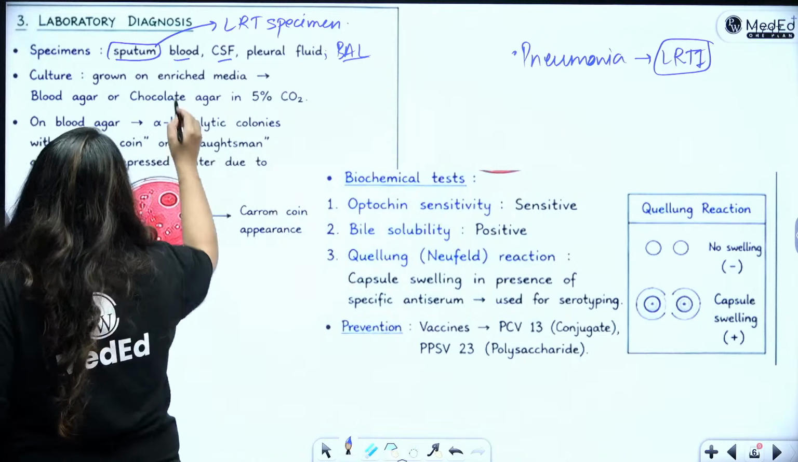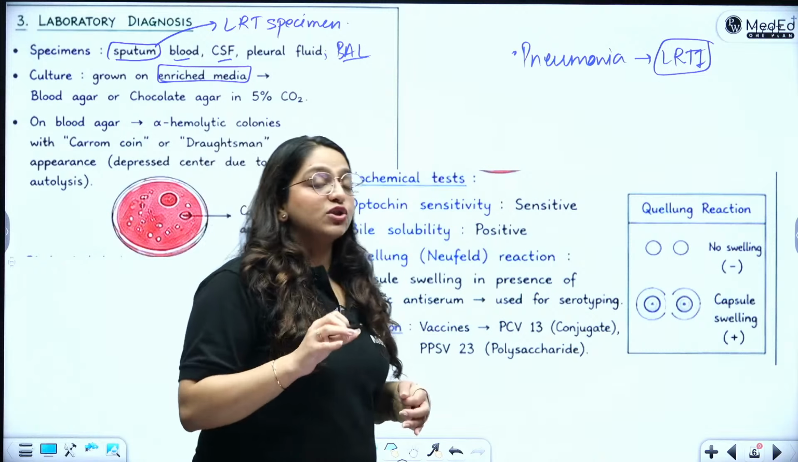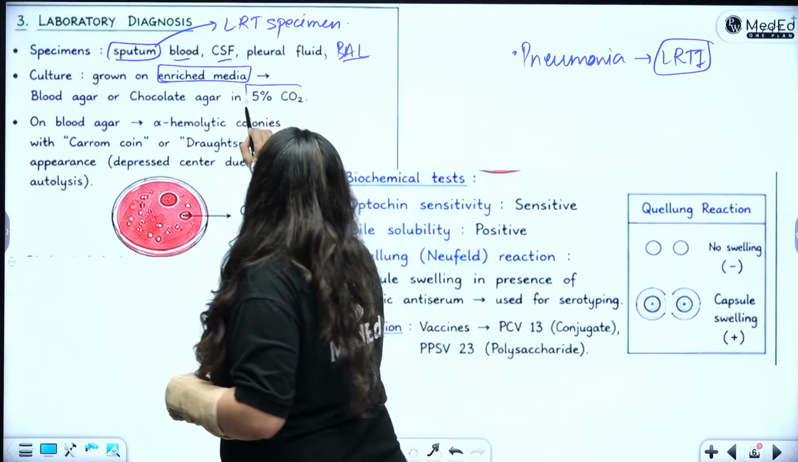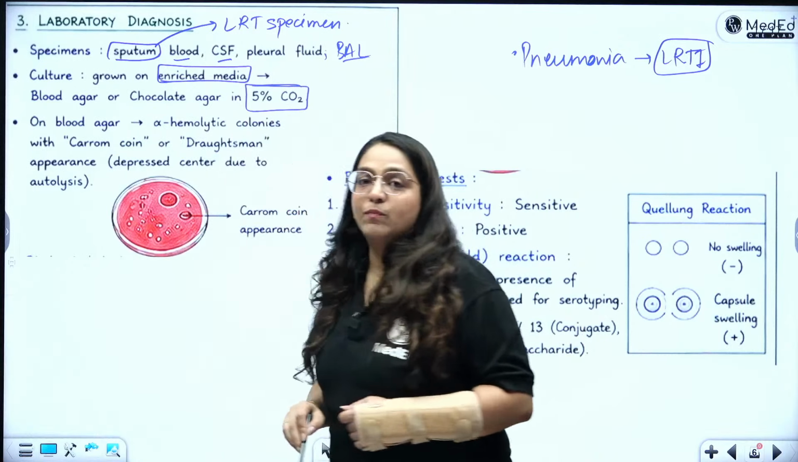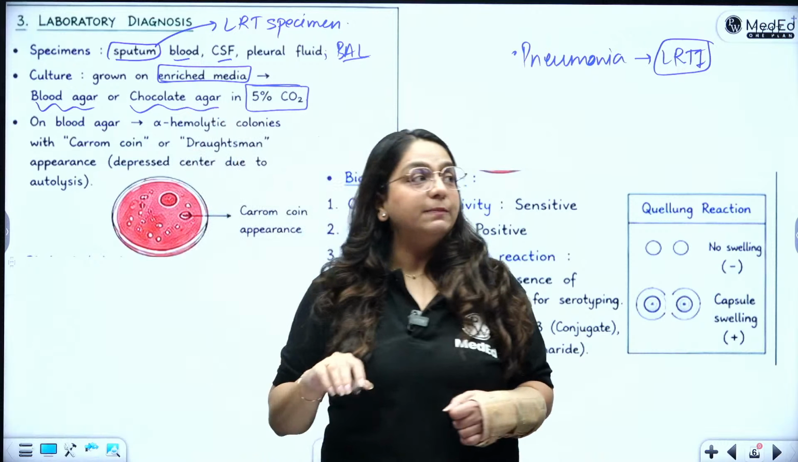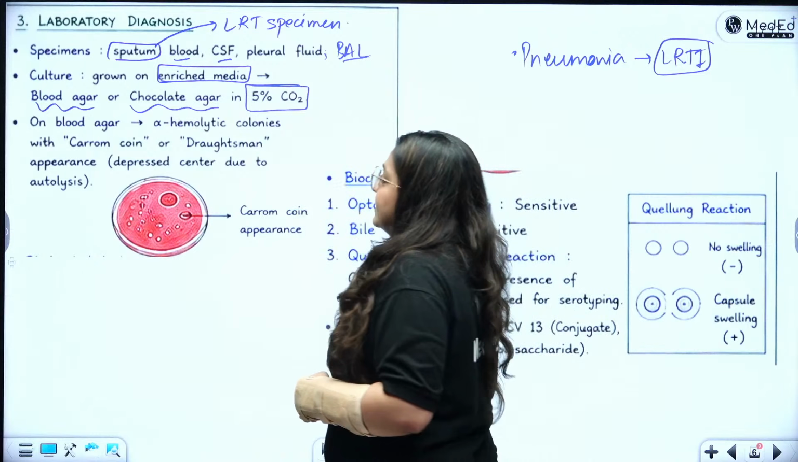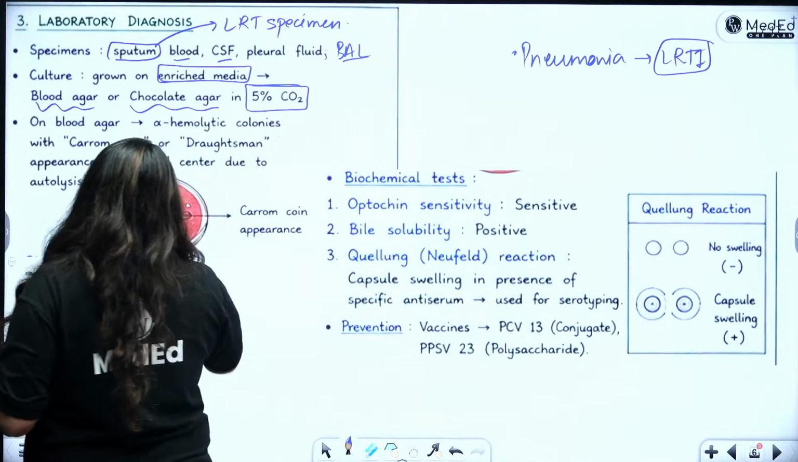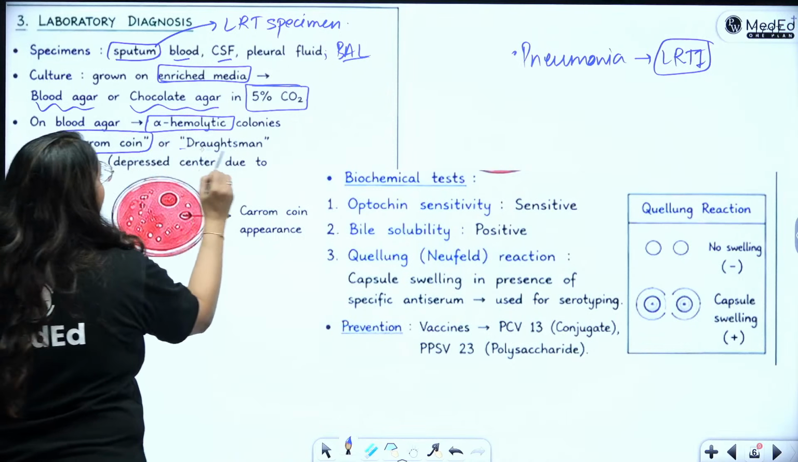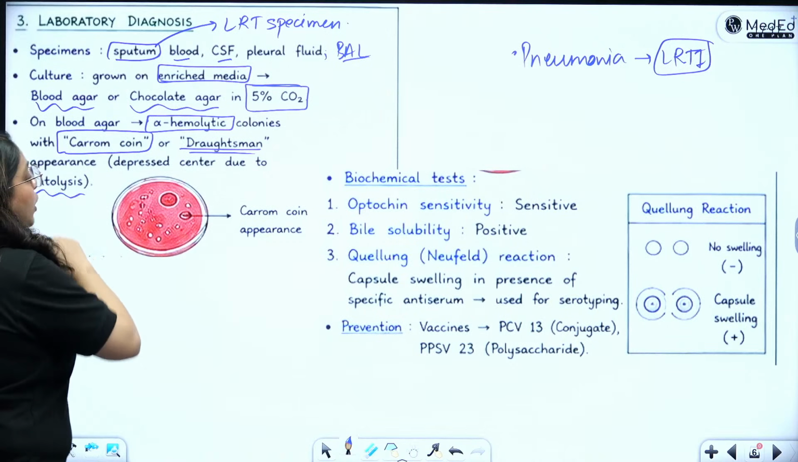Culture can be done on enriched media. Yes, it's a fastidious organism. It needs enriched media. So either blood agar or chocolate agar is required, and it loves 5% CO2. This is what is important. So you will use either blood agar or chocolate agar, in a 5% CO2 environment at 37 degrees Celsius. And next day I will see that it shows alpha hemolytic carom coin or draftsman colonies, where there is a depressed center due to what? Due to autolysis. Yes.